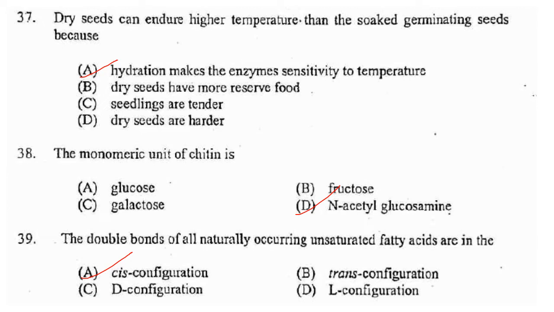The monomeric unit of chitin is N-acetyl glucosamine. So the answer is option D. The double bonds of all naturally occurring unsaturated fatty acids are in the cis or trans configuration? They are in cis configuration.